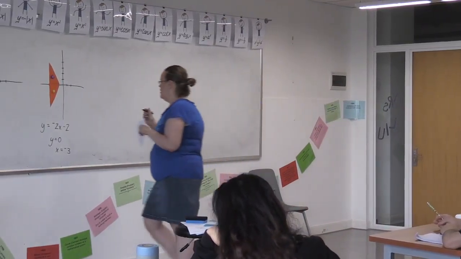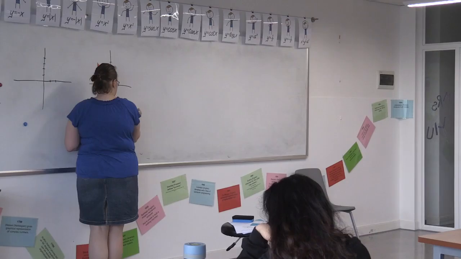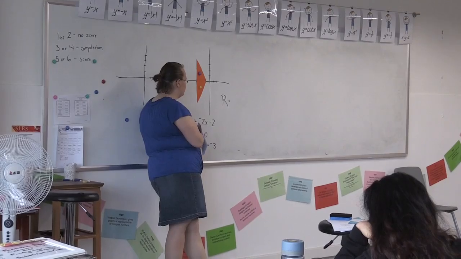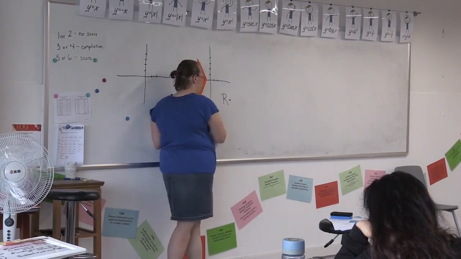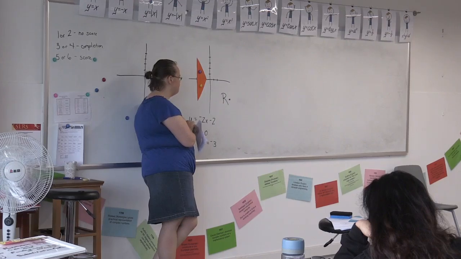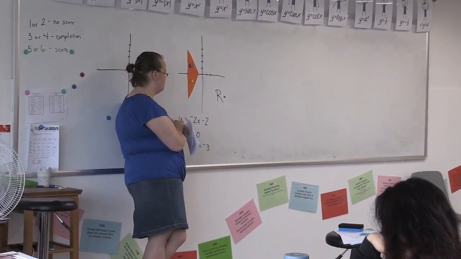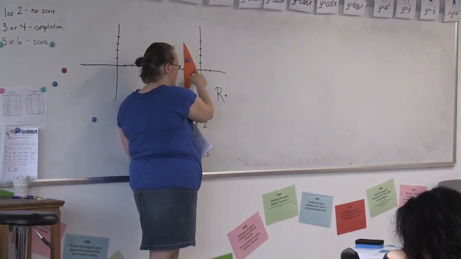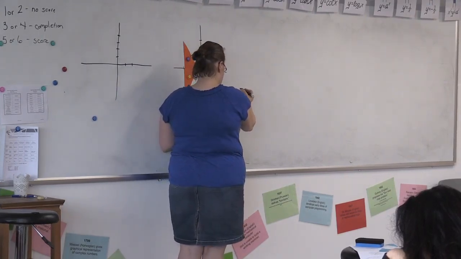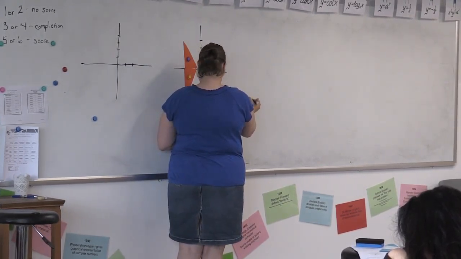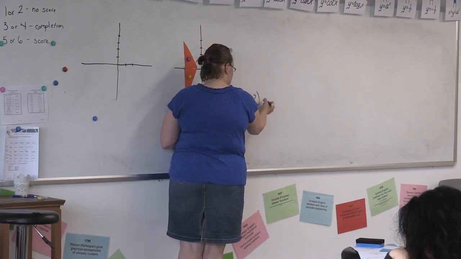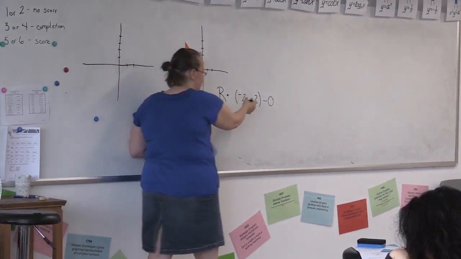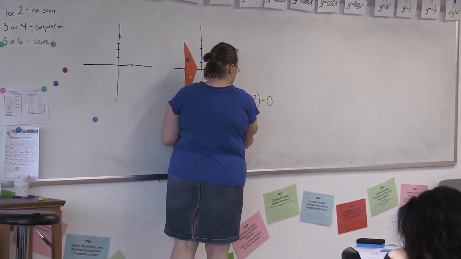Okay, so what is our big R in this? Does it change or does it stay the same? It changes. So what is it going to be? It must be something with a variable. How do we find it? I think in this case it's just negative 2x minus 2. Yeah, it's just this line right here, right? Where it hasn't moved at all. We're not taking anything away from it. So it would be negative 2x minus 2. Technically, we could subtract how far we have moved it, right? But there's not going to be anything here, so we'll have negative 2x minus 2.